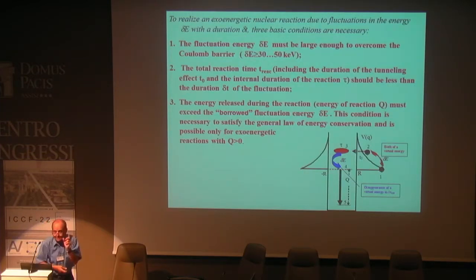It is not simple. And also the energy released during the reaction must exceed the borrowed fluctuation energy. Here is a scheme of such a reaction in general. It is a burst of fluctuation, time of transparency, formation of compound nuclei, finish of reaction, and returning energy. So the burst energy and destruction energy. It is a very important part of this process.